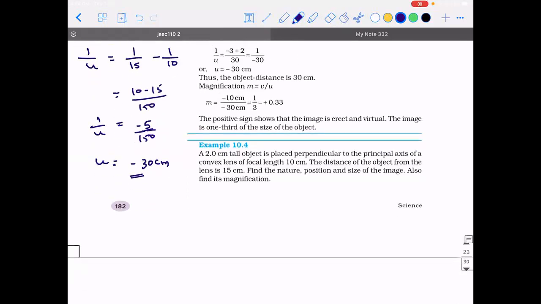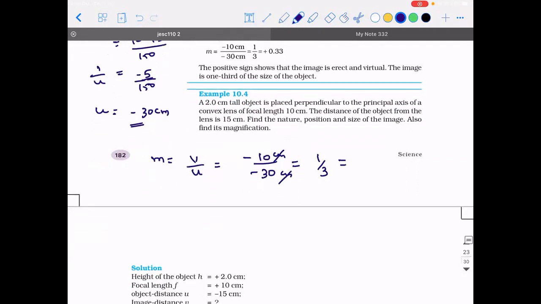Then what can you say about the magnification? Magnification is v divided by u. So the formula is v by u, but when you're applying the values in the formula for known quantities, you need to apply sign convention. So it is minus 10 divided by minus 30. Both are in centimeter, centimeter will get cancelled. 1 by 3 is the magnification, means it is plus 0.33.